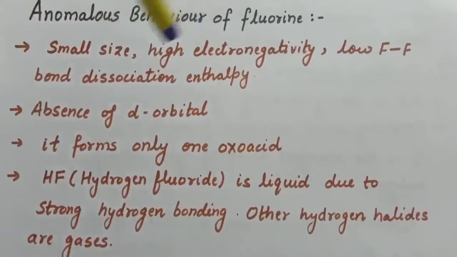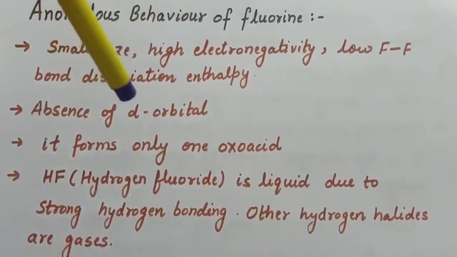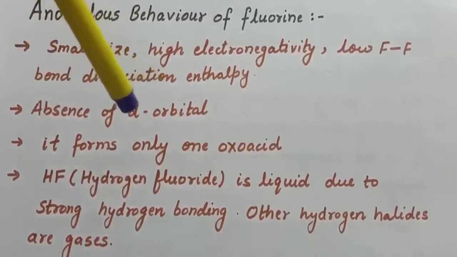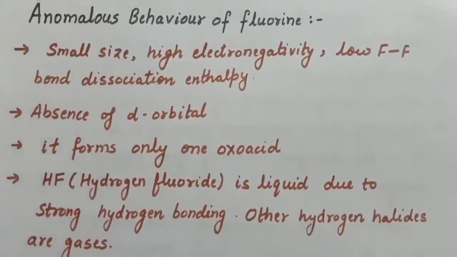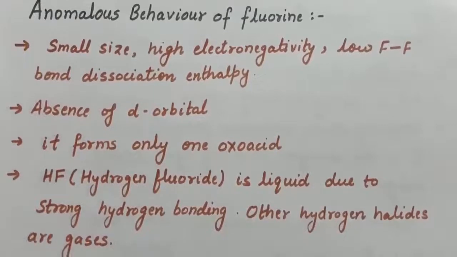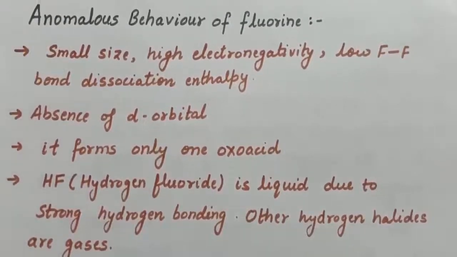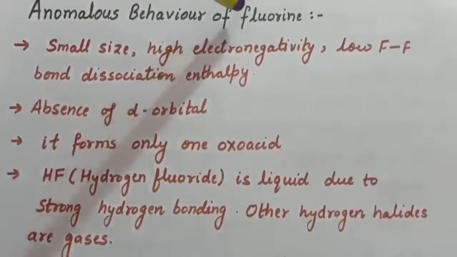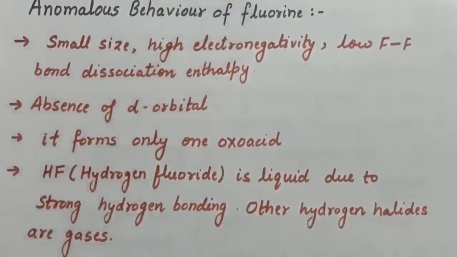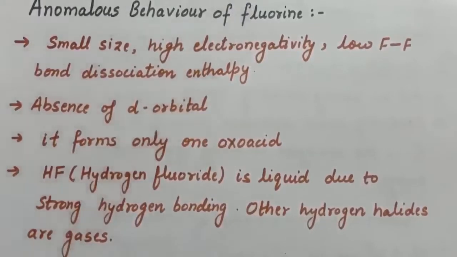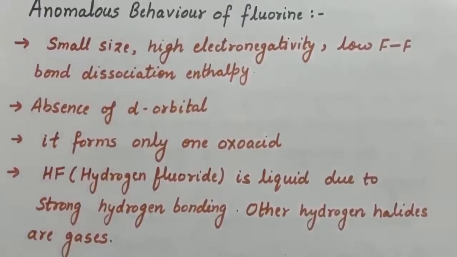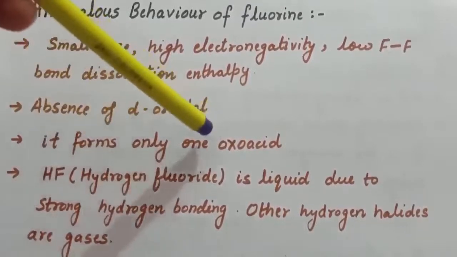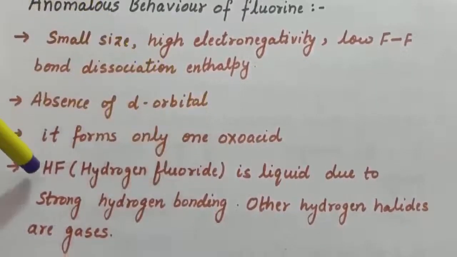Also, in fluorine there is absence of d orbital, because the electronic configuration is 1s2, 2s2, 2p5, and it belongs to second period element, and for n equal to 2, d is not possible. That is why in fluorine there is no d orbital, and because of absence of d orbital, it forms only one oxo acid.